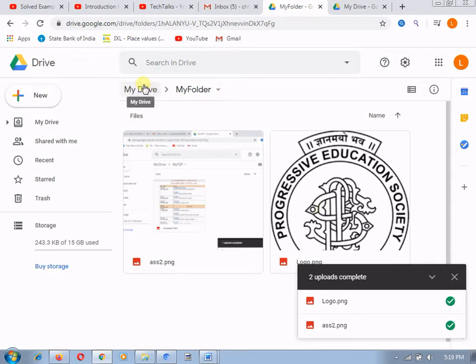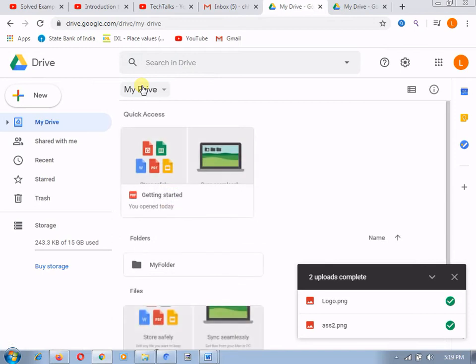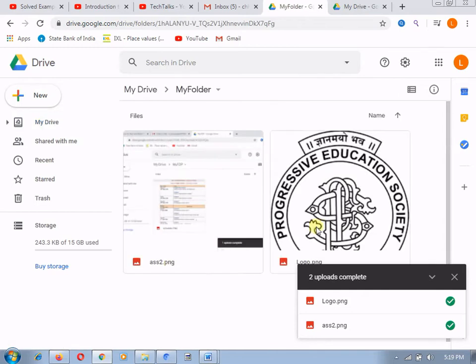So I have explained two ways with which I can store the data. This is my main drive, in which I have created my folder and uploaded just two files in two different ways. You can see over here, this is where it shows the status of the uploading of the documents.